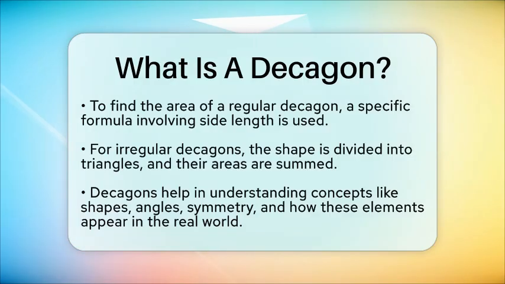When calculating the area of a regular decagon, you can use a specific formula that involves the length of its sides. But for irregular decagons, you need to divide the shape into triangles and find the area of each before adding them up. Overall, a decagon is a fascinating shape that connects to many ideas in geometry. It is part of the family of polygons, shapes with many sides, and helps us understand how shapes and angles work together in the world around us.